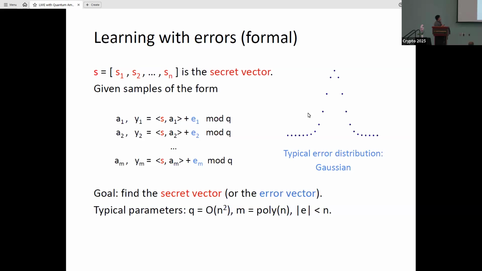Here the formal definition of learning with errors is shown in this picture. S is also the secret vector, and we use the inner product of S and the coefficient A to denote the linear combination. Here E is the error. It is sampled from some typical error distribution like Gaussian or bounded uniform. The goal is also to find the secret vector. And here are some typical parameters.